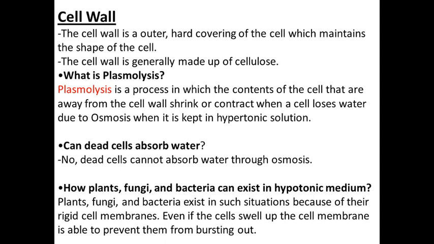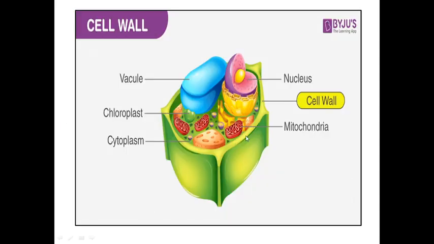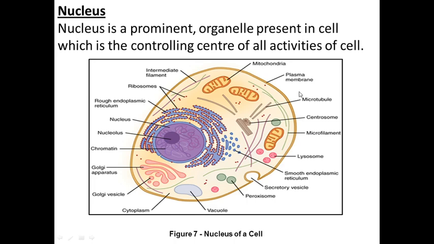They exist in such situations because of their rigid cell wall. Even if the cells swell up, the cell wall is able to prevent them from bursting. Got it? The functions and structure of the cell wall. You can see here the diagram of the cell wall.